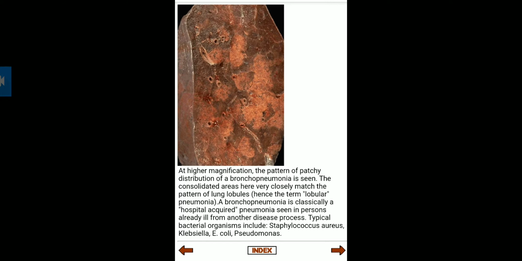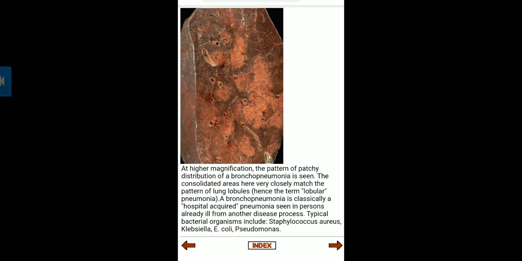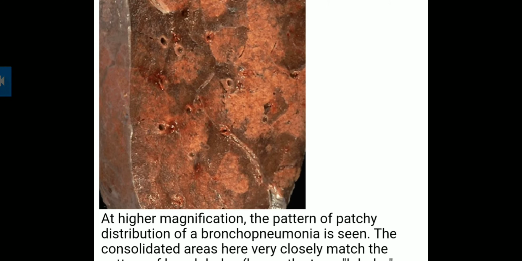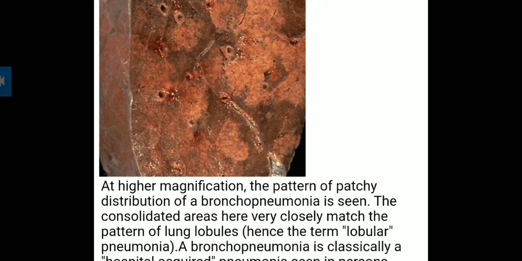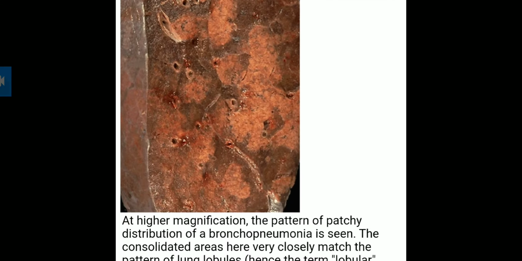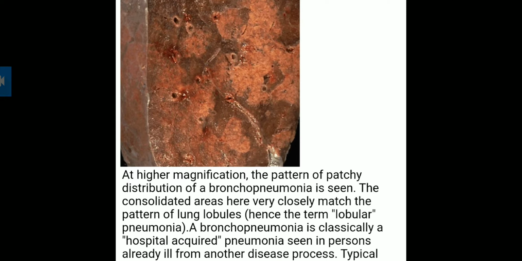Then if we see a higher magnification, if we see the inner section, then we can see some scars, some patches. Here the pattern of patchy distribution of bronchopneumonia is seen. Some patches, like this one, are red patches. Do not look for holes, only see the patches, of different colors. So the pattern of distribution of bronchopneumonia is seen.